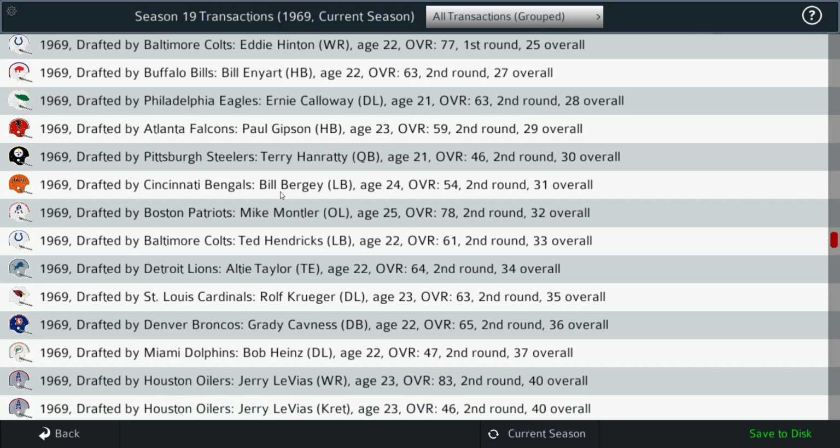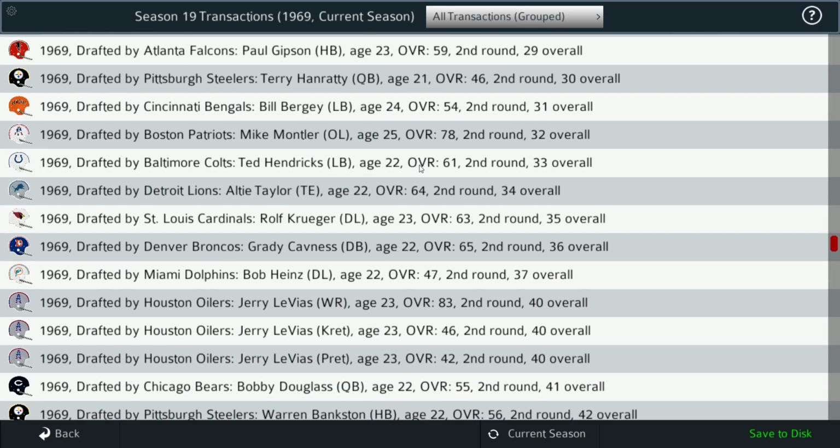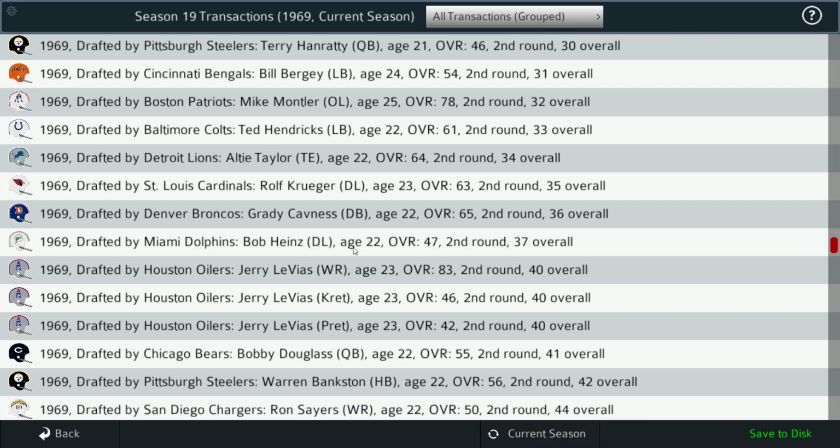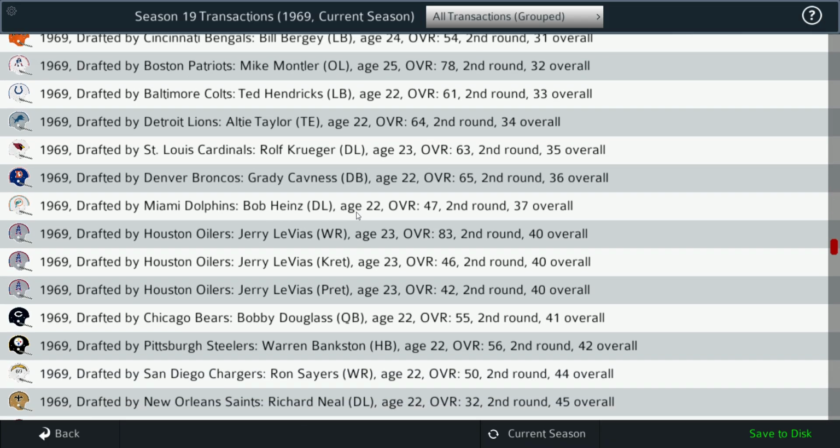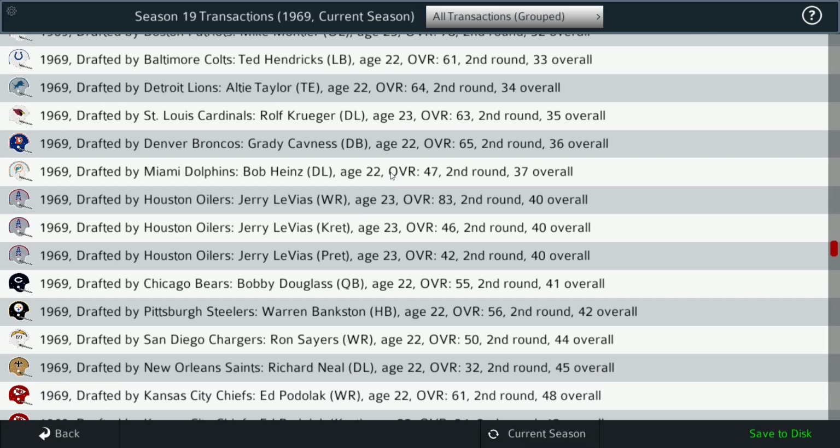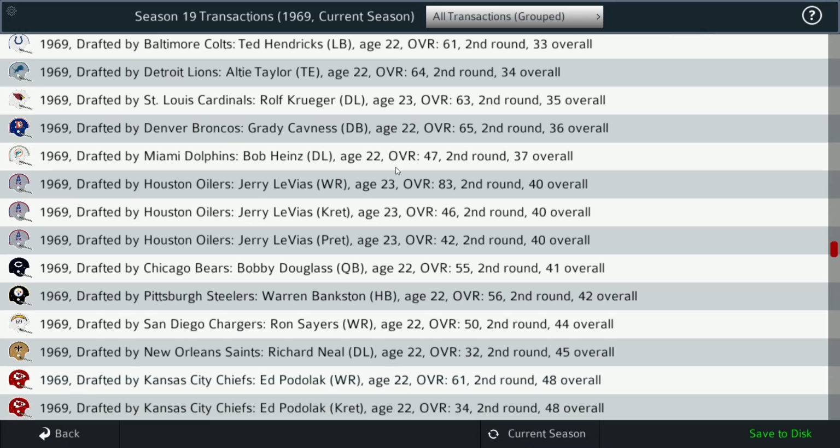Let's see what else. Bill Berge starts his career with the Bengals. The Mad Stork, Ted Hendricks, is drafted by the Colts and is picked in the 2nd round, 33rd overall. So you got defensive lineman Bob Hines. So you can see the Dolphins, and they're starting to build up their team in anticipation of what should be a pretty consistent run for them.